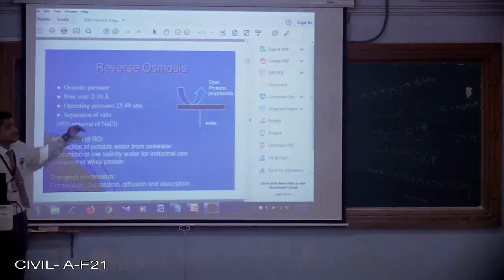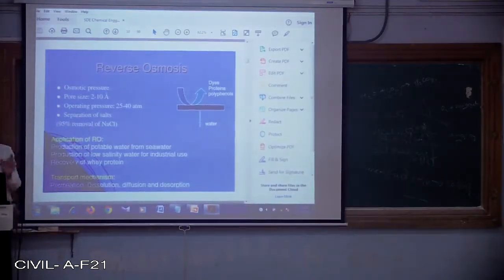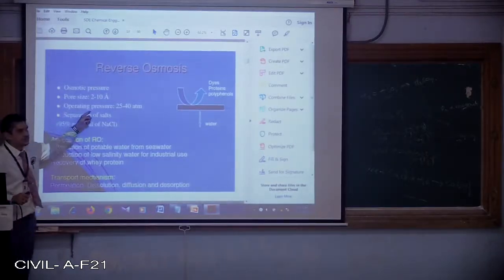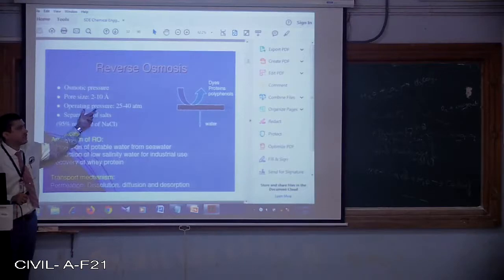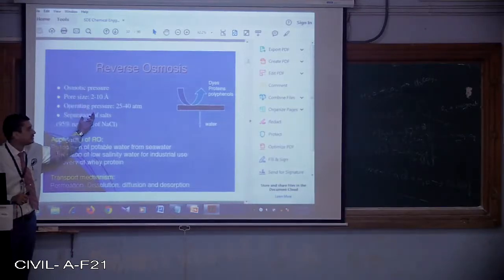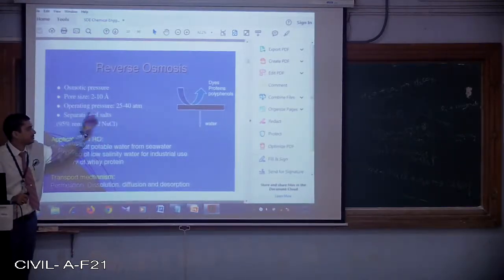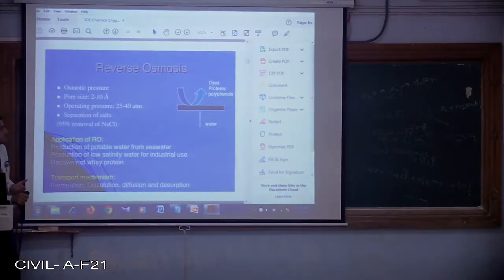Since the pore size is less, the operating pressure is more. Because of this, the operating cost will be more, because more often this membrane will get clogged, and not only that, it will not yield the required salt concentration at the outlet.